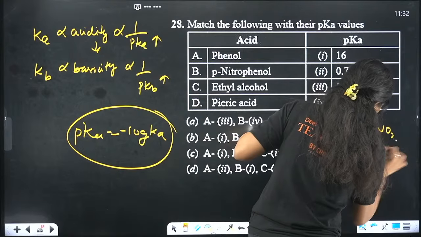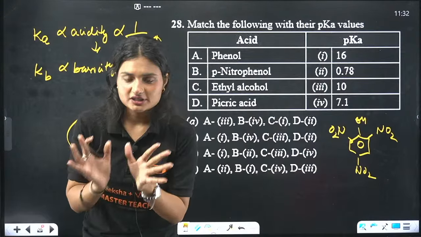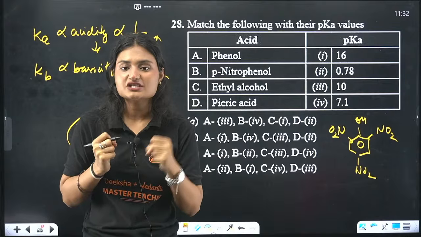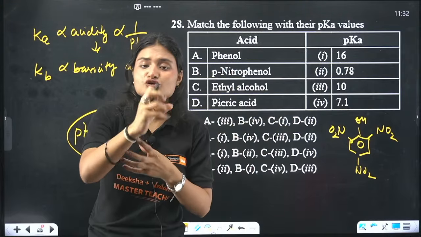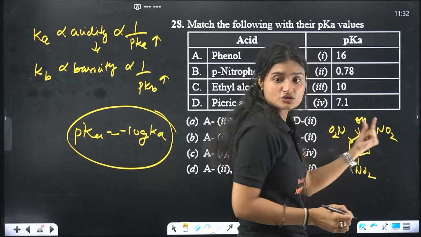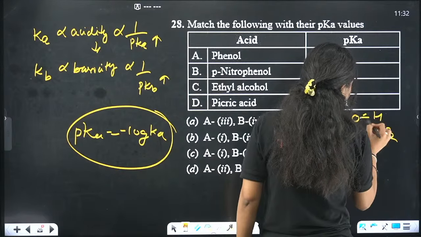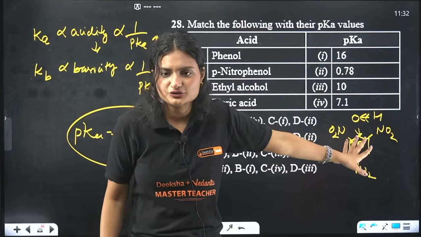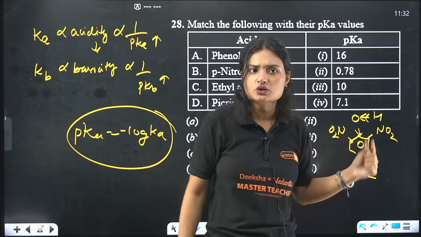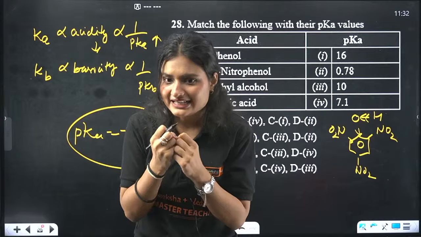Some few other concepts are also there. I'll try to sum them up also. Now listen. Whenever an electron withdrawing group is attached to the ring or anywhere, it will withdraw electrons from where? From this OH bond also, right? Because these NO2 groups are electron withdrawing, they will withdraw the electrons from the OH bond also. So if the OH bond electron is getting withdrawn, what happens? The bond is really weak.